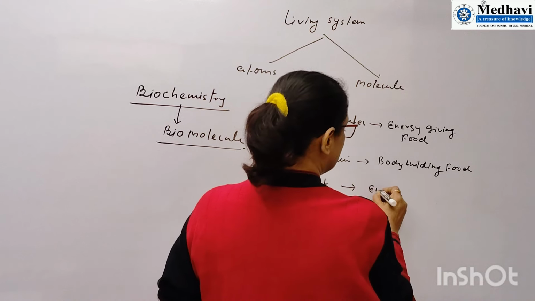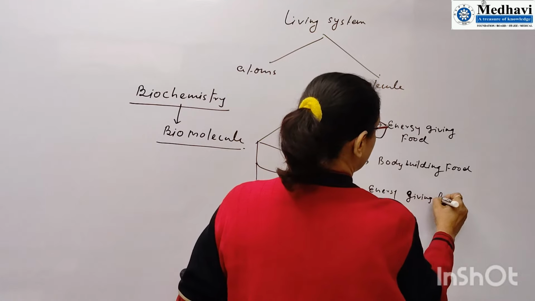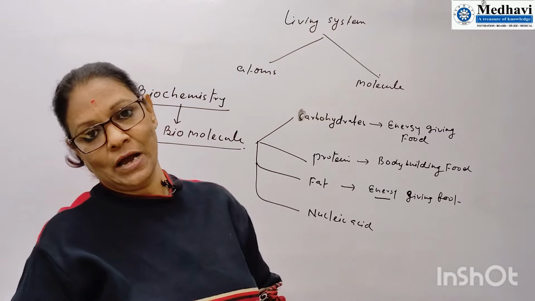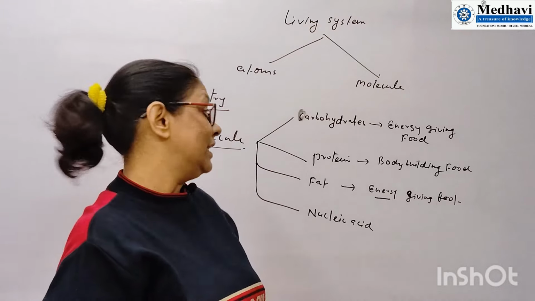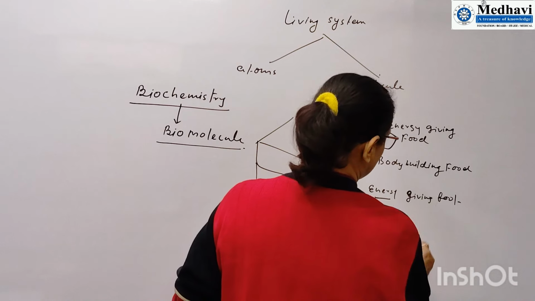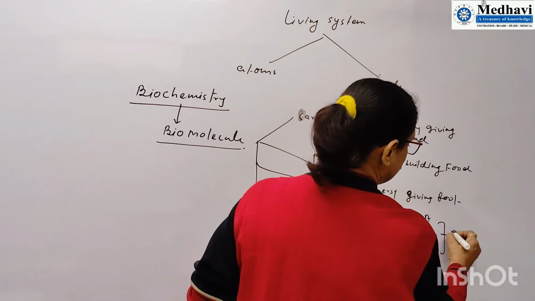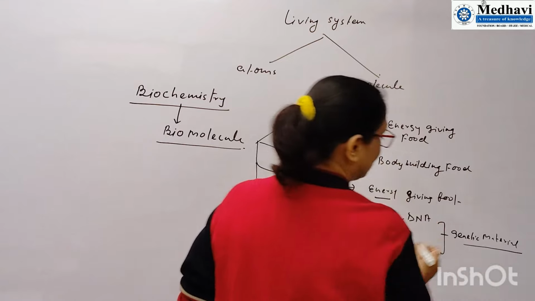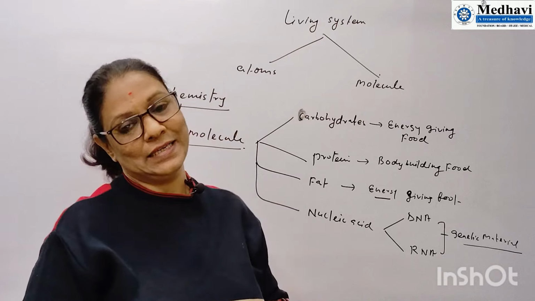Fat is also energy giving food. We keep it in the category of energy giving food, but we use fat when there is a deficiency of carbohydrate in our body. When we are fasting, at that time we are not using carbohydrates, and fat is the ultimate source of energy. Nucleic acid has two parts, DNA and RNA. It is the genetic material, that is the information that offspring carry from their parents. Chromosome is made up of nucleic acid only.